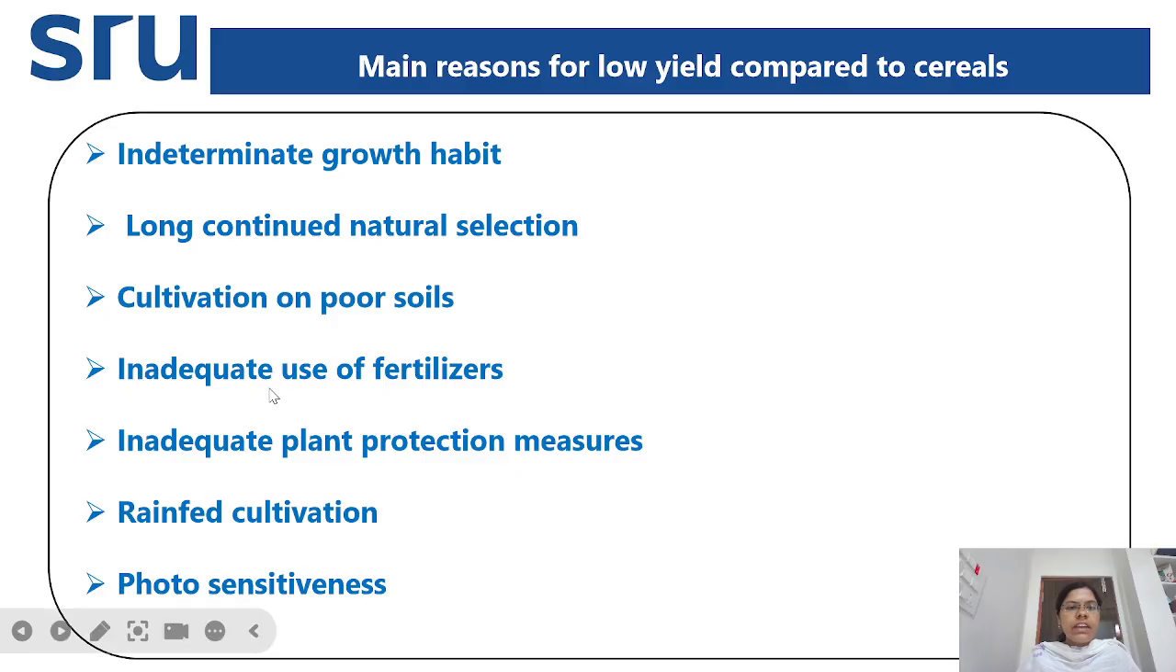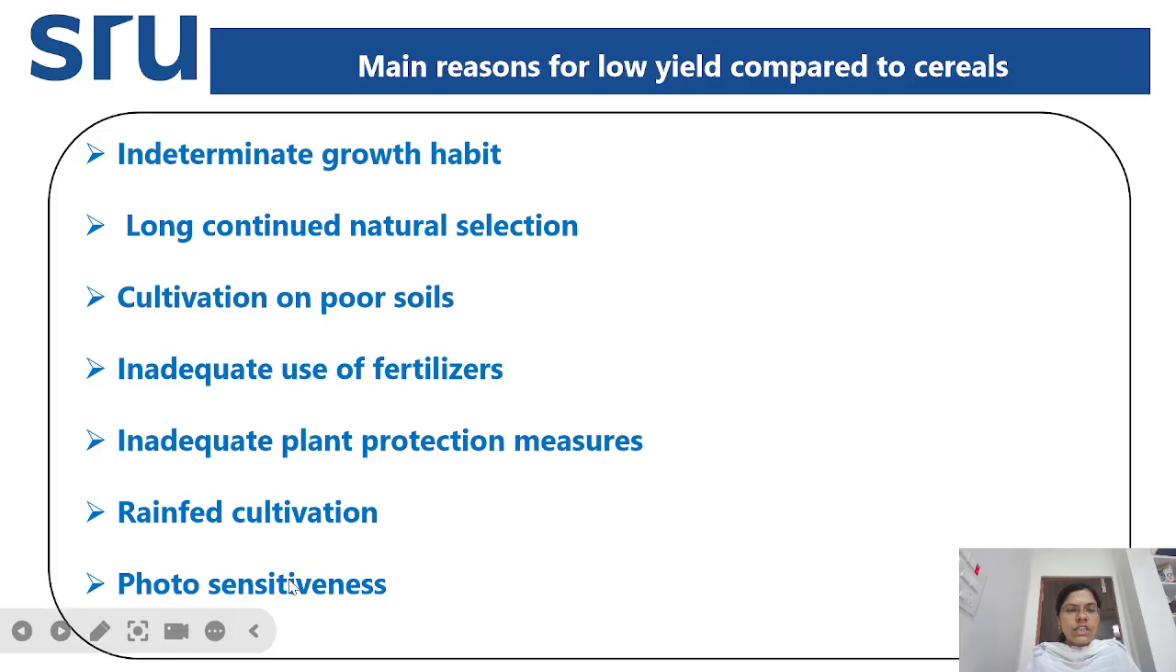And next is inadequate use of fertilizers. Generally, the recommended dose of fertilizers is not used in the case of pulses. And next is inadequate plant protection measures. Proper plant protection measures, like application of fungicides, are not taken. That is also one reason why the pulses are low yielders. And next is rain-fed cultivation. Generally, the pulses are mostly cultivated in rain-fed areas. So this is also one reason the pulses are low yielders when compared to the cereals.